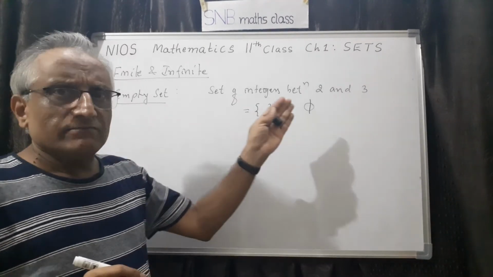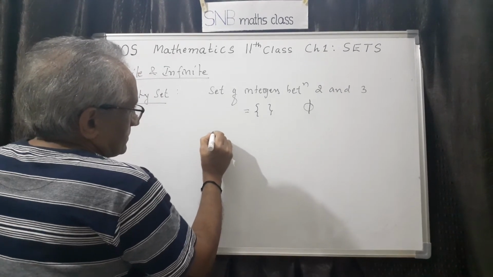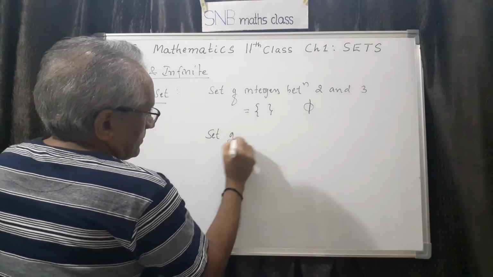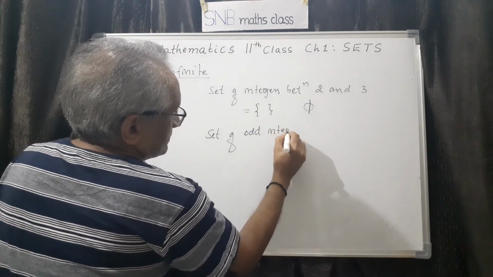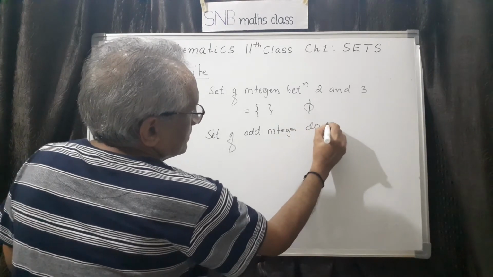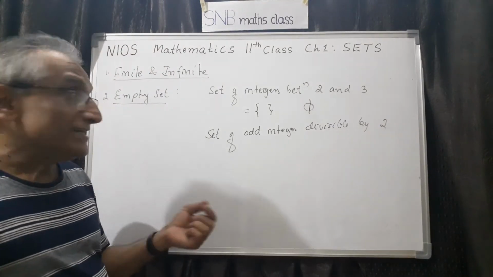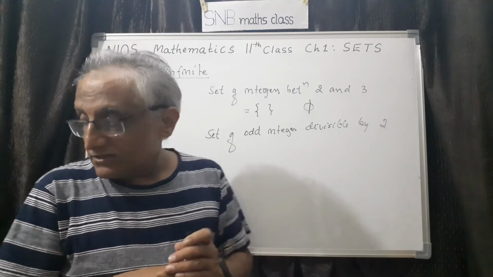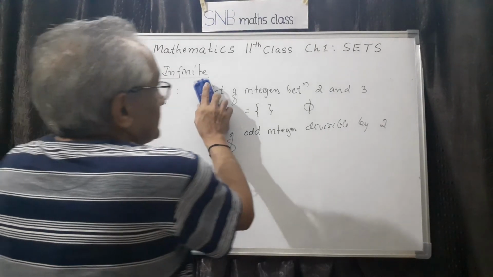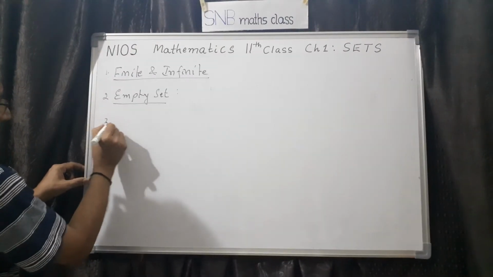So you can give any number of examples. For example, you see, set of odd integers divisible by 2. So is there any odd integer which is divisible by 2? Not possible. So any number of examples you can give. So that is empty set. Then the next one is singleton set.